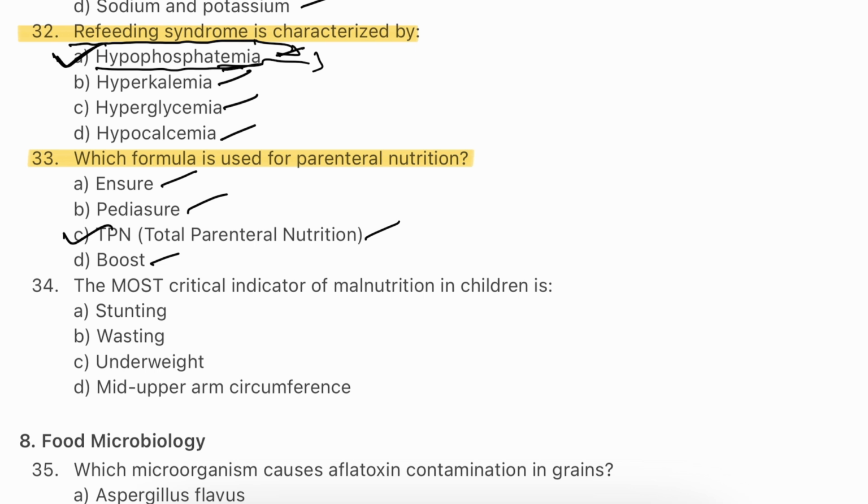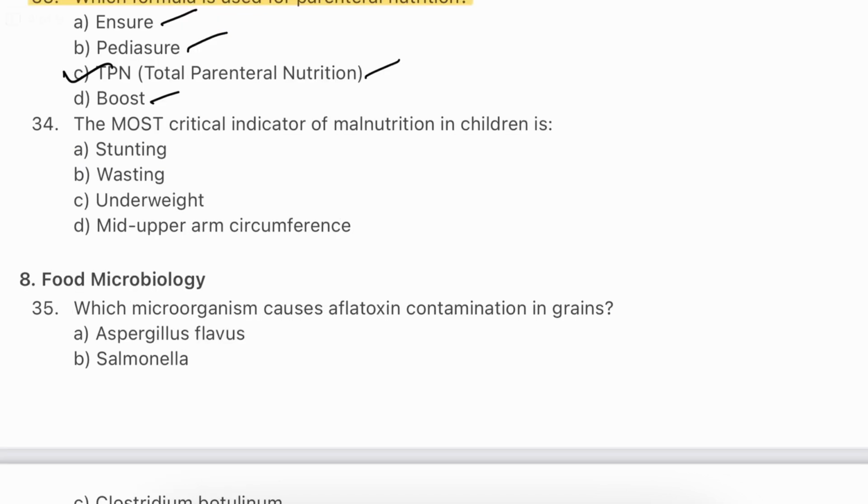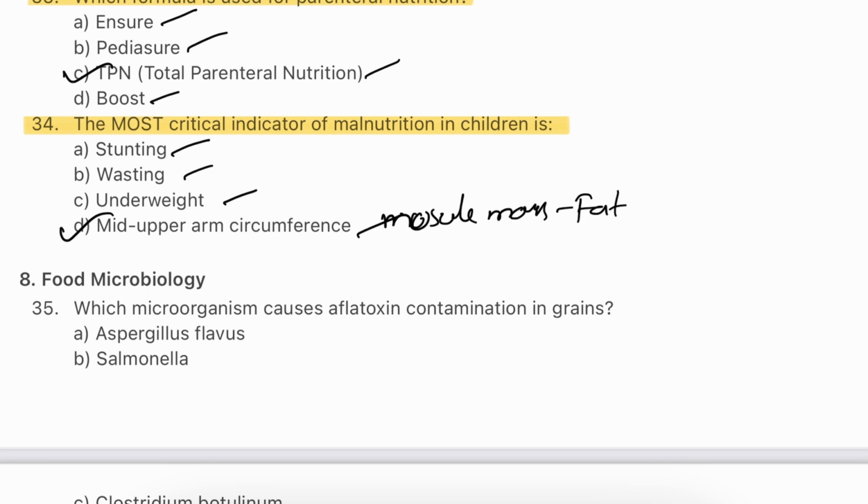It is a carefully balanced formula for carbohydrate, protein, fats and vitamins and minerals designed to meet all the patient's nutritional needs. Question number 34. The most common critical indicator for malnutrition in children is stunting, wasting, underweight, mid-upper arm circumference. The answer will be D, mid-upper arm circumference. Mid-upper arm circumference is a quick and reliable measure to assess nutritional status in children. It's directly correlated with the muscle mass and fat stores, making it a sensitive indicator for early detection of malnutrition.